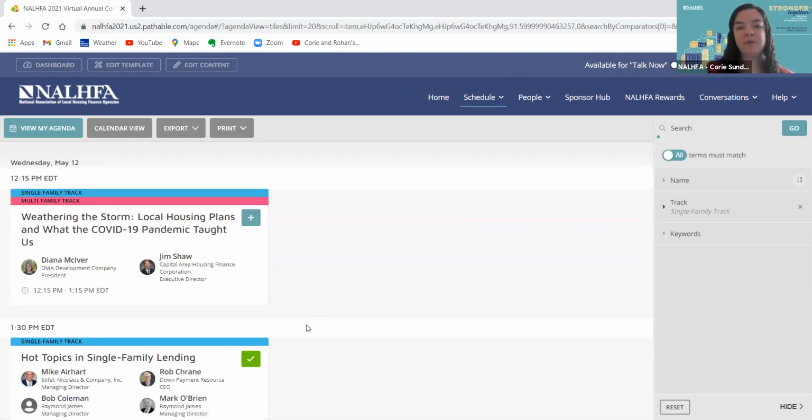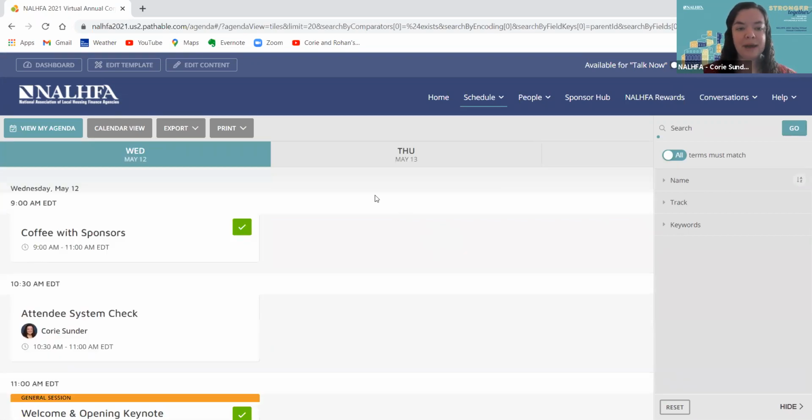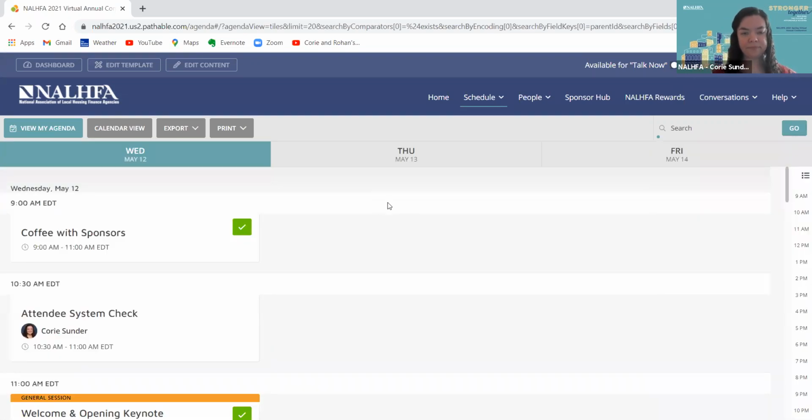So if you know more specifically what types of subject matters you might be interested in, this is an easy way to sort down to see exactly what you're looking for in the full 3 days of the conference. And then to remove that filter, I just click this X right here, and it removes the filter and takes me back to the full conference program.